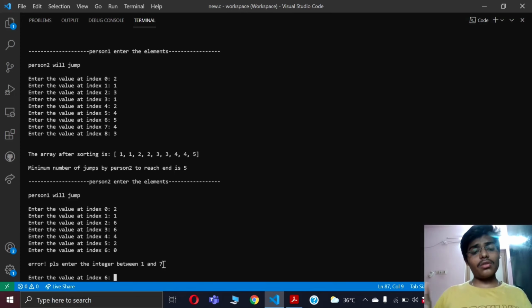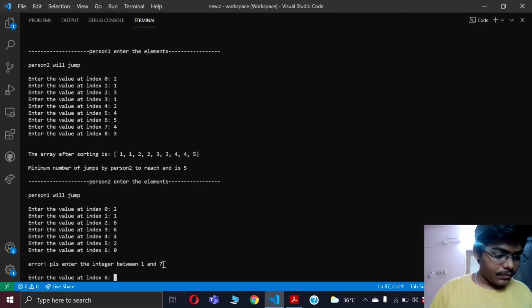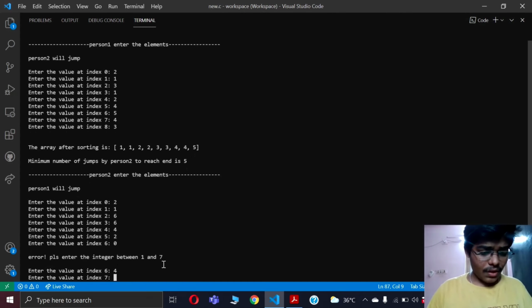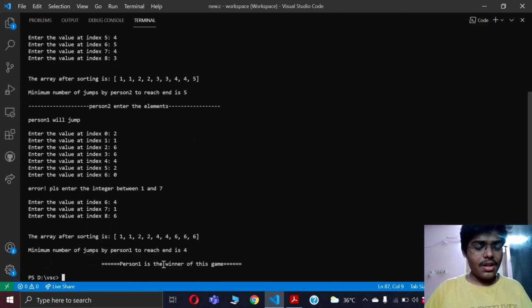Note that you can also take the elements in any order, or between any digits. For that we have to make changes in the code. Now we will enter the value at index 6. We will continue to add them. Now I'm entering 6. We have entered these elements also in chaotic order.